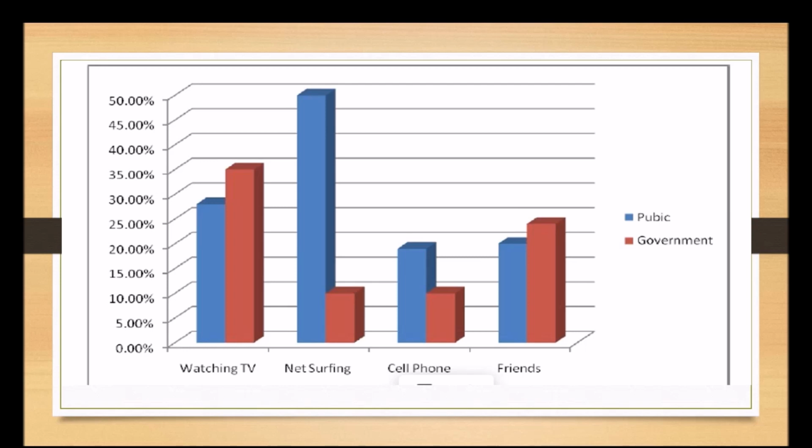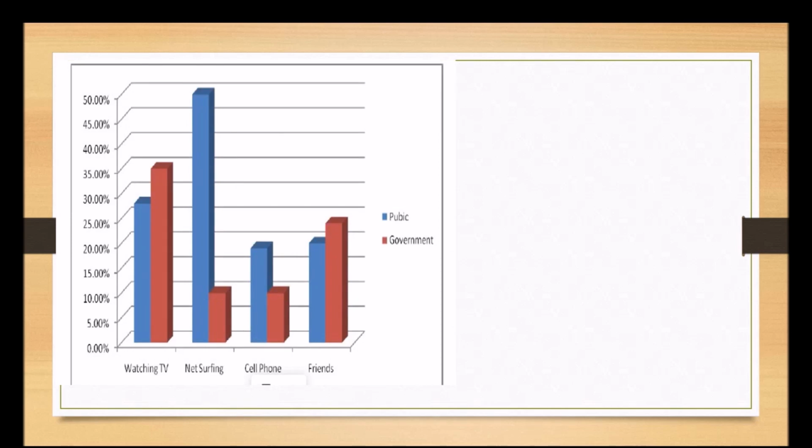Okay, you can see here watching TV, under 35%, under around 25% people. Okay, so blue for public and brown for government. Okay, public schools and government school. Let's move ahead. So now we are going to see the answer. So the answer is here. See, this is the same chart.